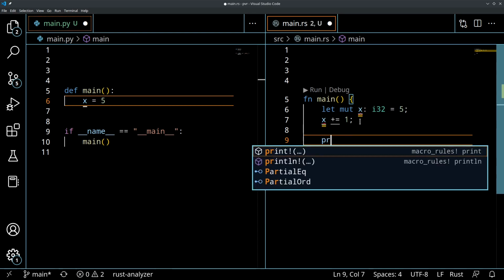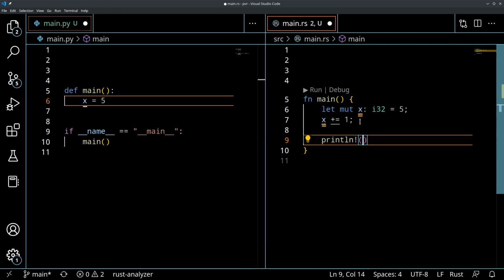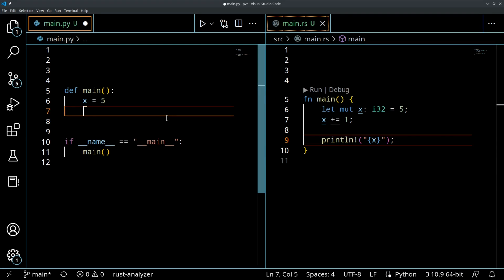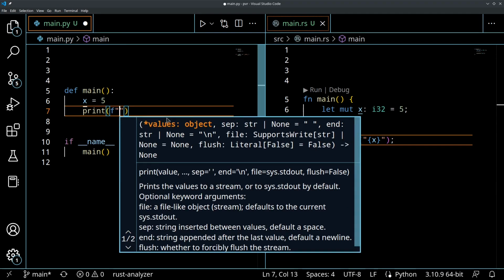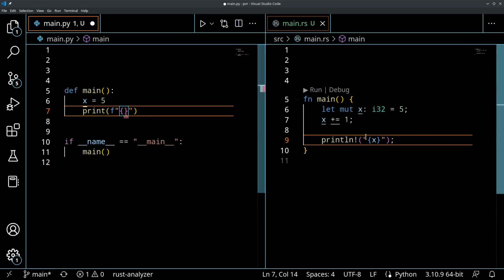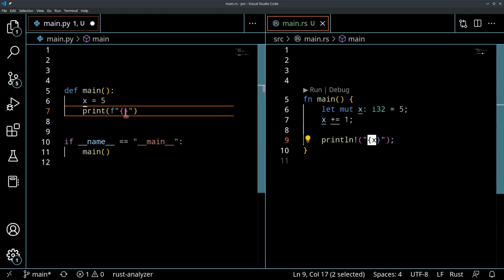And then I can now print, and I can put x in here. And what's really nice about Rust with the string is they are almost identical to Python's formatted string. So if I do f, which is a formatted string with the brackets just like this, I can pretty much do exactly the same thing here.